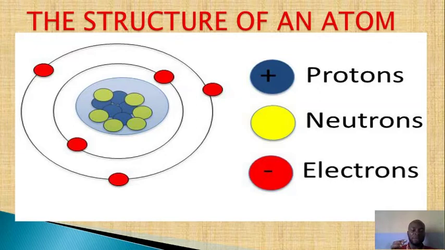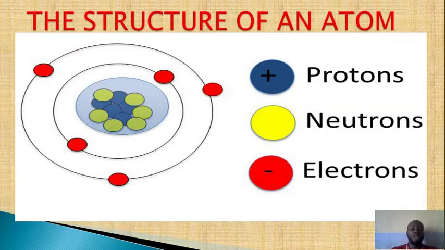Now, when you look at that picture, you will see that the electrons are moving around the nucleus of the atom. They keep rotating. So they are not static. They move. The proton and the neutron are inside the nucleus.